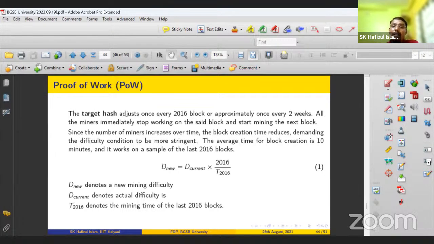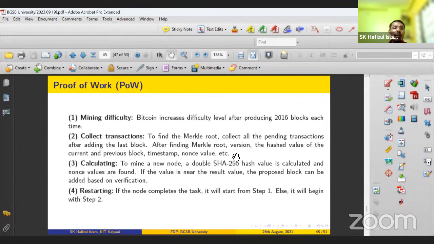And the network sees that the creation time is greater than 10 minutes, so it decreases the mining difficulty, right? This way, periodically, every 2016 blocks, the mining difficulty will be readjusted, right? So this is the step by which the proof of work is executed.